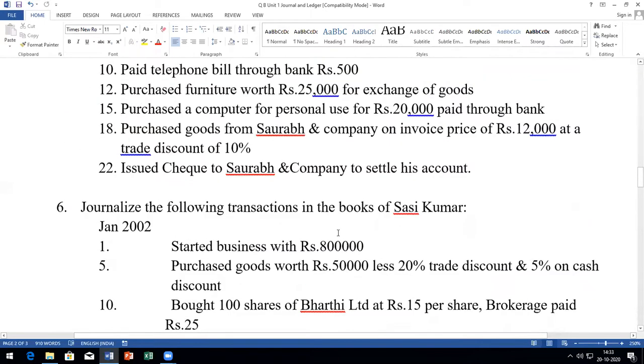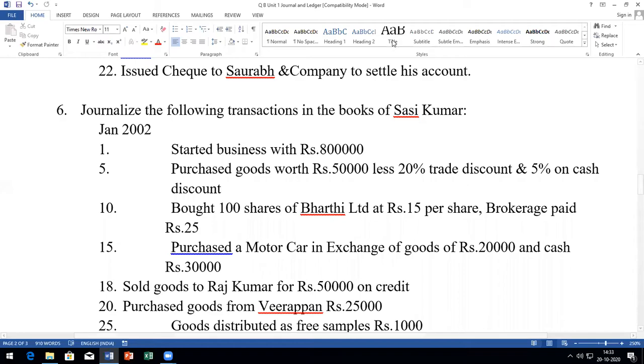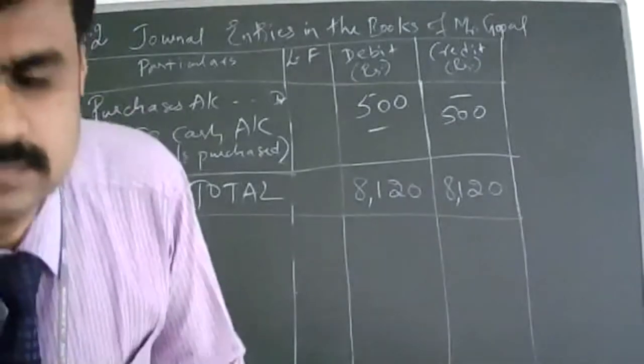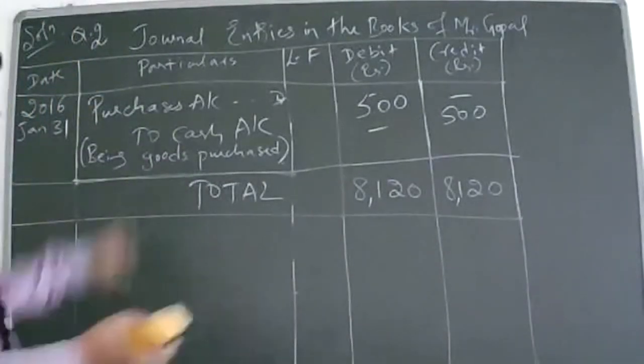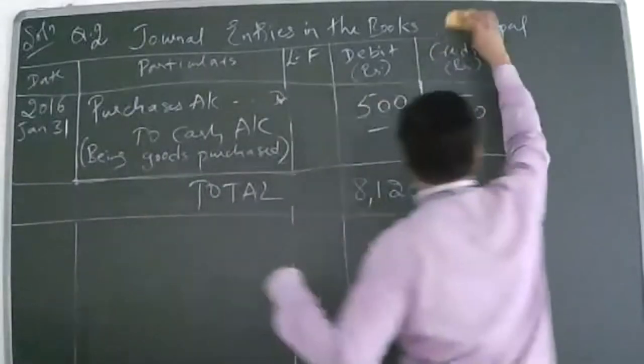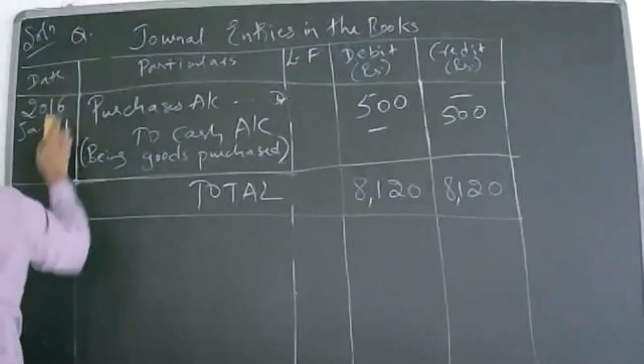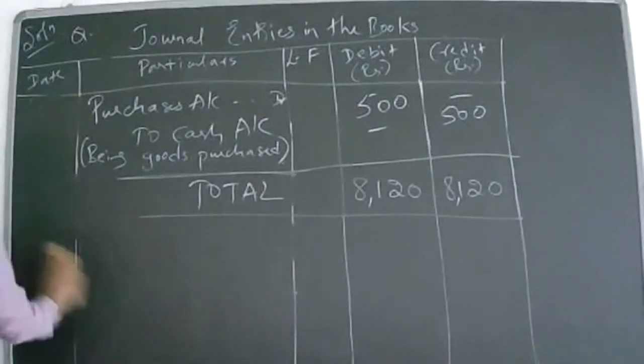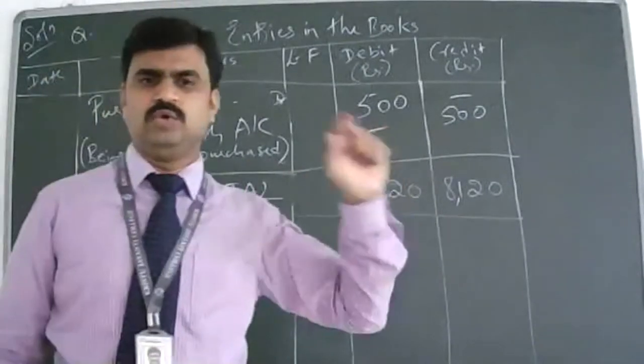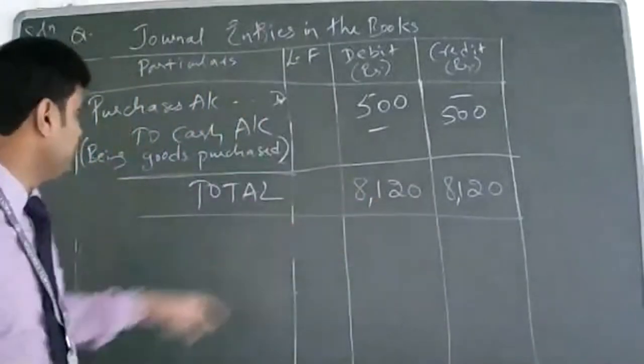So all of you draw the columns now. Draw the table once again. Use your scale, pencil, and draw this table.